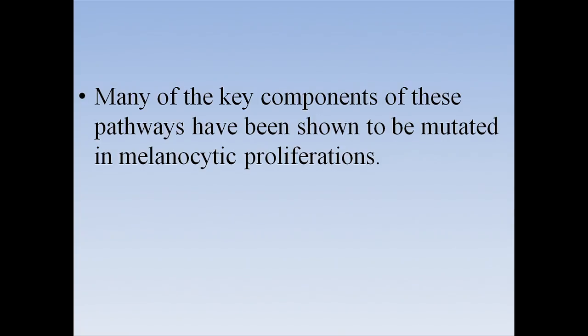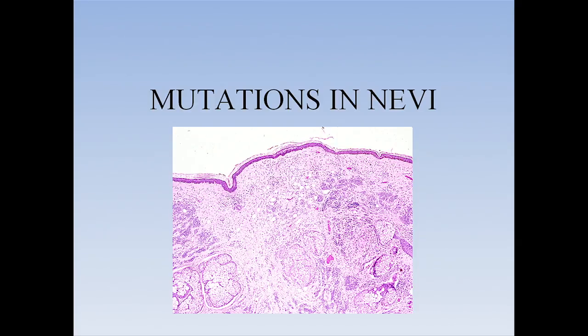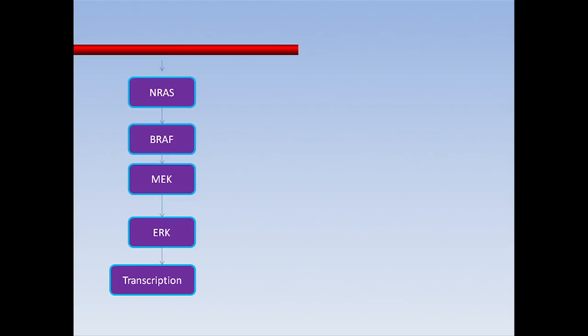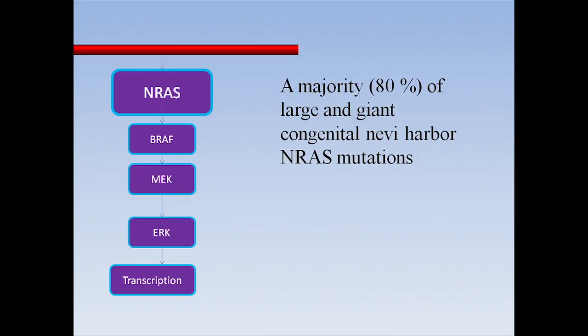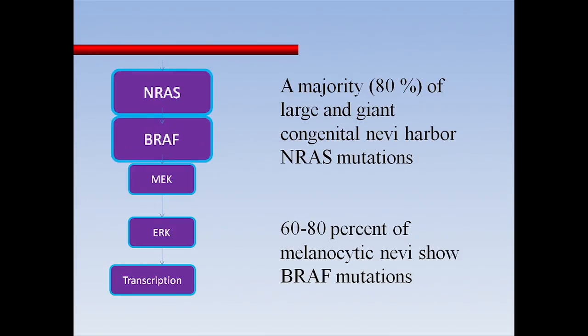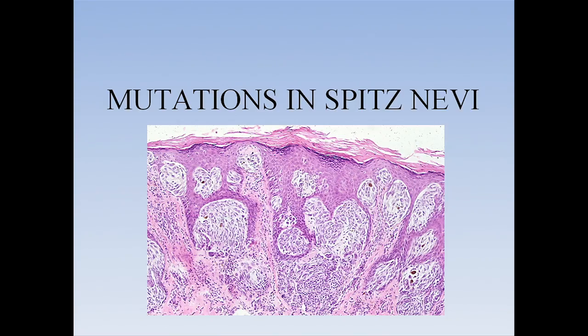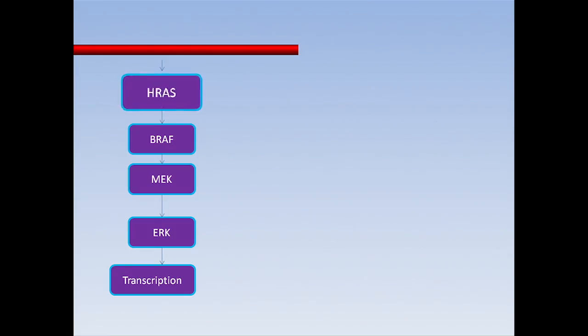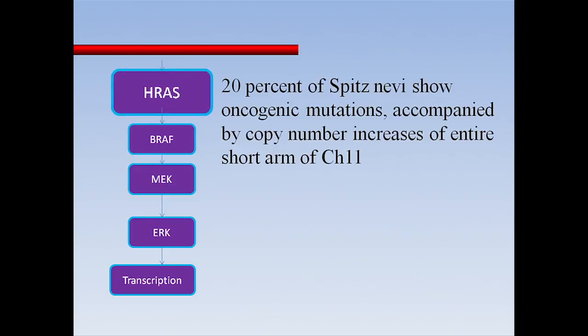Now, if we try to put them in context of these pathways and we look at the nevi, we know that NRAS mutations have been described in a lot of congenital nevi actually. And BRAF mutations have been described in a lot of melanocytic nevi. When we come to the Spitz nevi, which cause a lot of heartache to everybody, not only to the dermatopathologist, but to the treating clinician, multiple studies have been done. The HRAS, which we already alluded to, has been shown to be mutated in 20% of Spitz nevi.